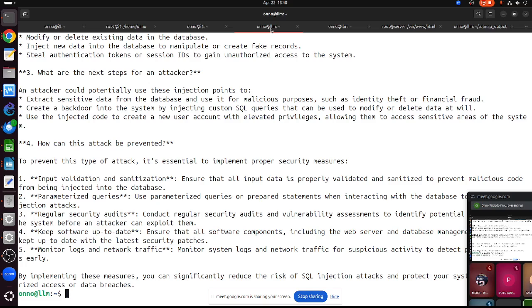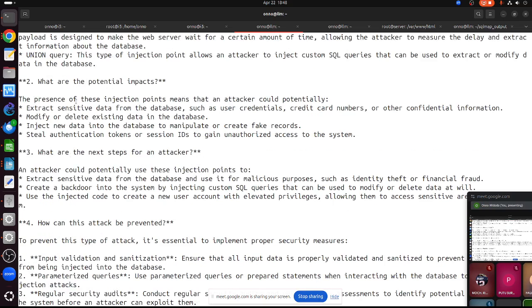Let me see. Okay, so the result is English. Why? Because Llama 3 lacks the capacity to write in Indonesian, so it tends to write in English. That's why it's in English rather than Indonesian, because I use the Llama 3 model. If I use Mistral, then it will be in Indonesian.